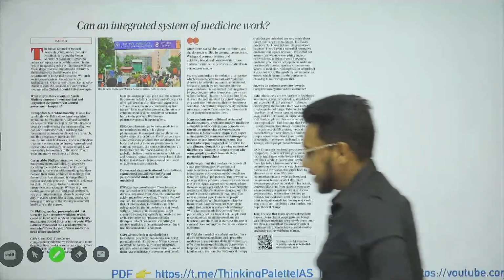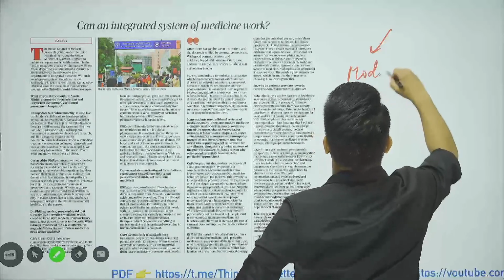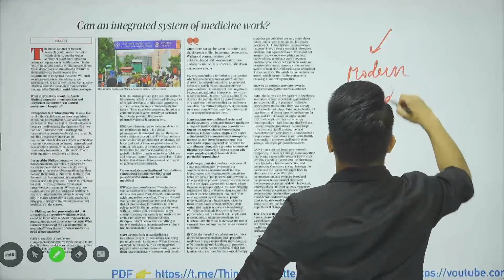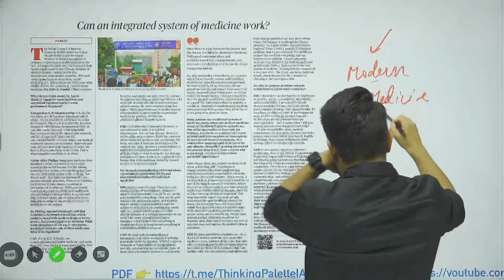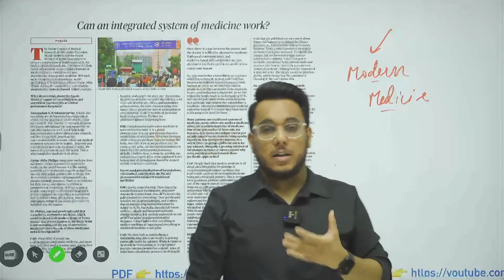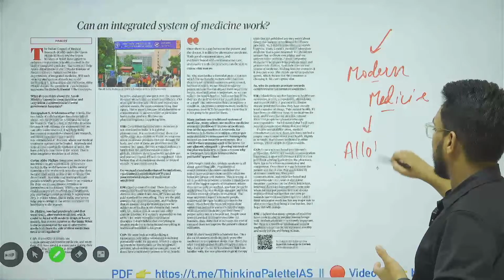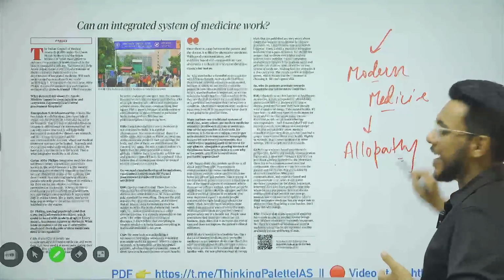Okay, guys, see this particular thing. There is modern medicine, which is based on evidence, which is based on science. And that modern medicine that we have, we call it allopathy. Modern medicine is referred to as allopathy.